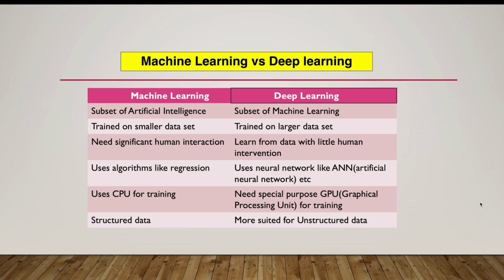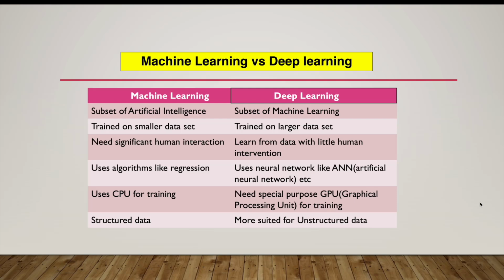Another difference is that in machine learning we need very significant human interaction to tell the machine whether the way it is processing the data is as per the expected output or not, or whether the machine has to modify its algorithm or its learning. So a lot of human interaction is required. But in deep learning, our emphasis is that human intervention would be very restricted, very minimal.